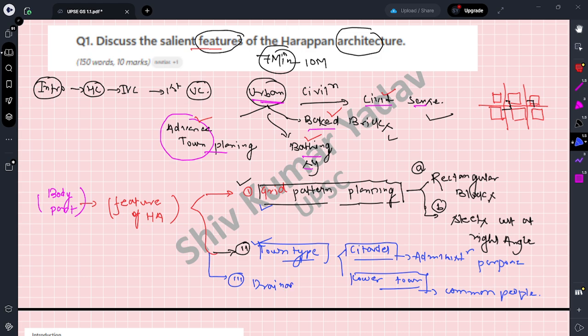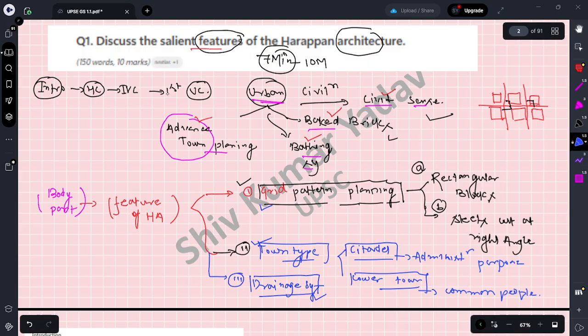So, drainage system, in the sense that they have a well defined pattern of drainage, but currently we all know that some bigger metropolitan cities like Gurugram and Mumbai are lacking this right now, meaning we don't have a proper drainage system. And this is the third point. And what is the fourth one? Let's write it.